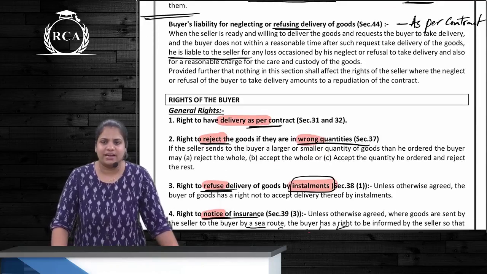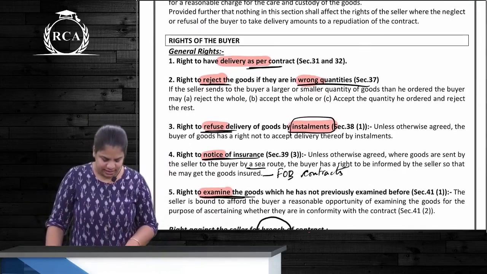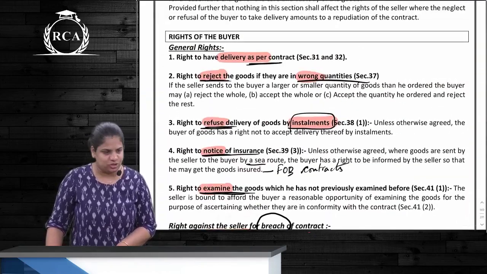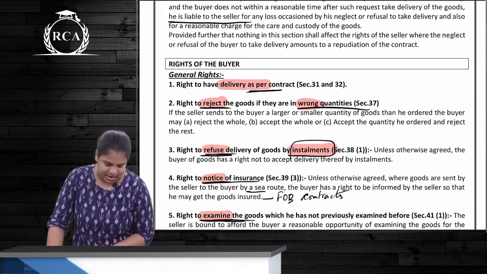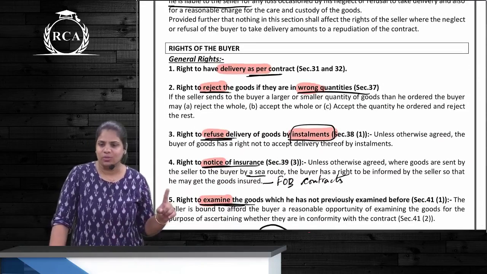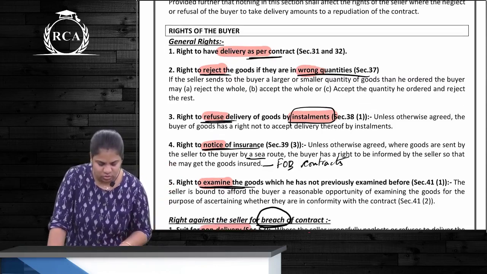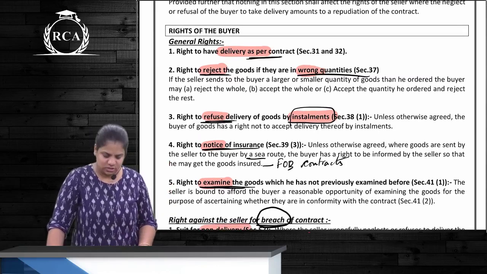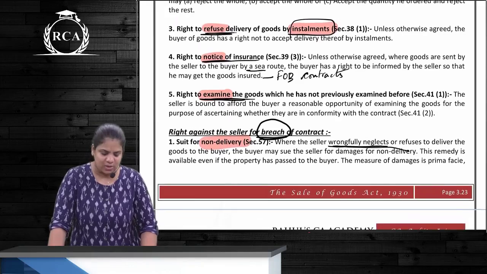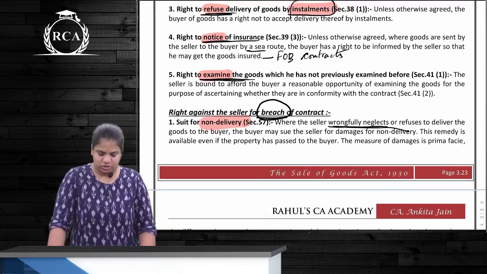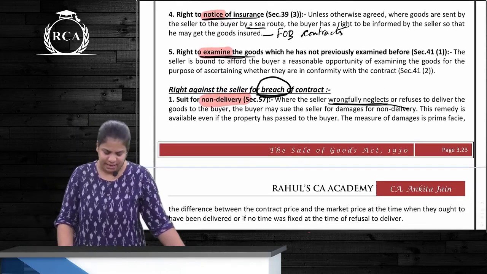Last part over here are the rights of the buyer. So buyer के rights we divided into two. One is general rights and other is specific rights in case of breach of contract. General rights are how many? 5. Specific rights are how many? Also 5. General rights, first one is right to have delivery as per contract. Next is right to reject the goods in wrong quantities. Next one, right to refuse delivery of goods by installments. Next one, receive notice of insurance. And last, right to examine the goods which were not examined before.